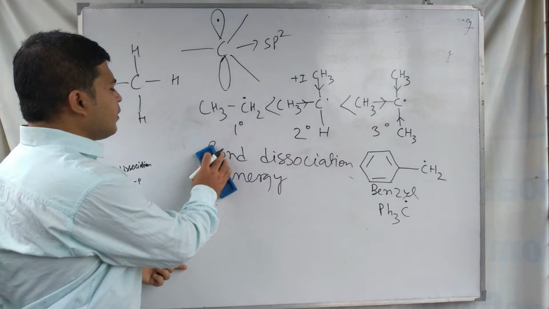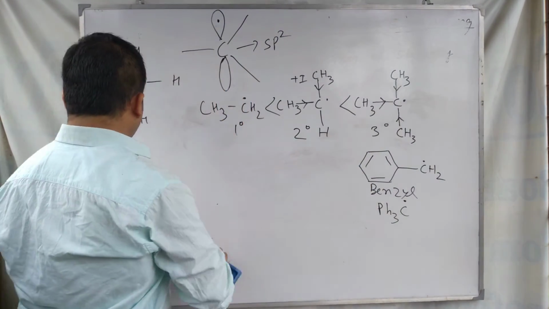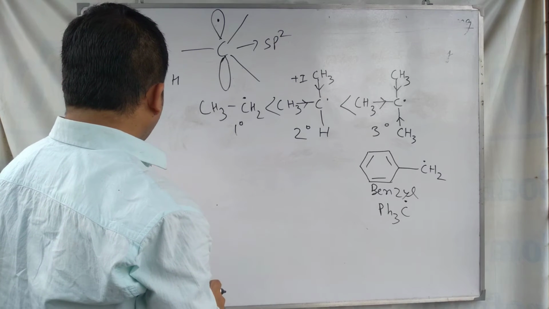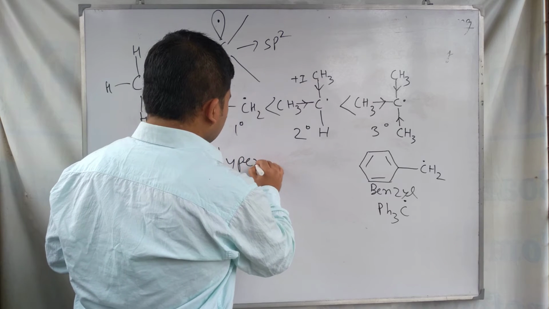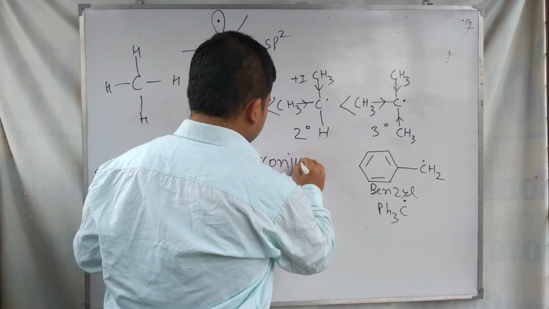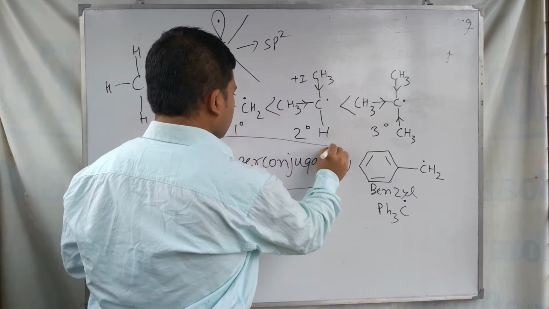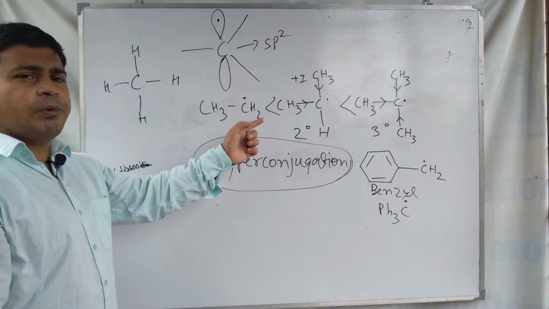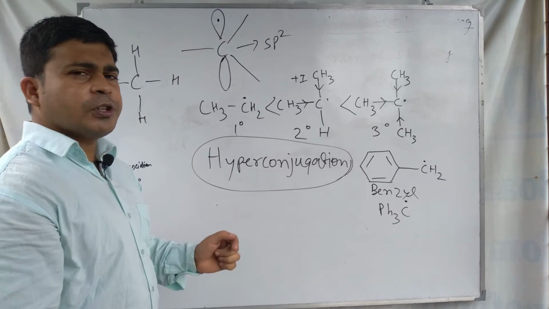The third reason that we can use for the order of stability is hyperconjugation. The next reason that you can use for this order of stability of the free radicals is hyperconjugation.